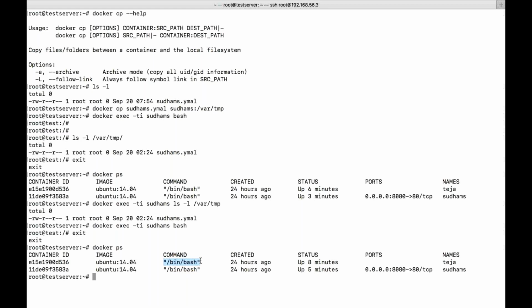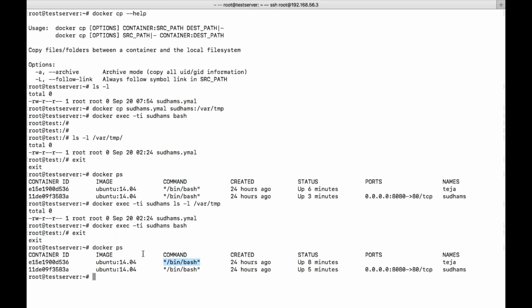When there is something else, let us say some people give a default command that executes whenever you create or start a container, like the top command, at that time you cannot log into the container with attach. We need to give exec. What exec will do is override the default one and then log into the container.